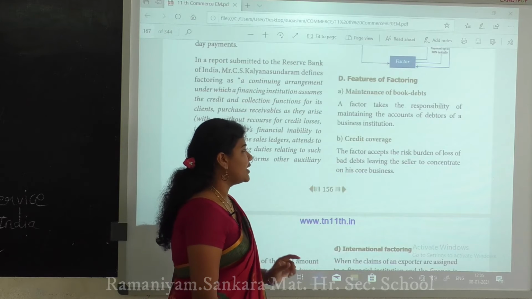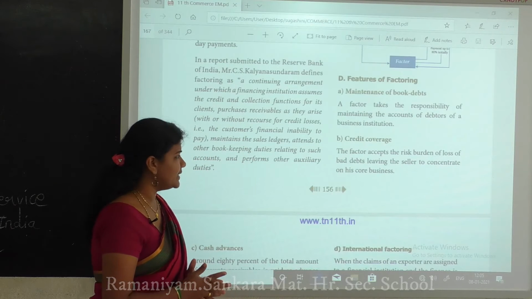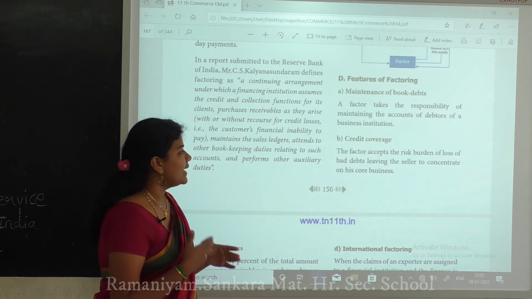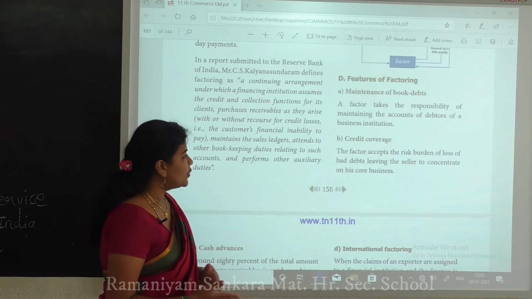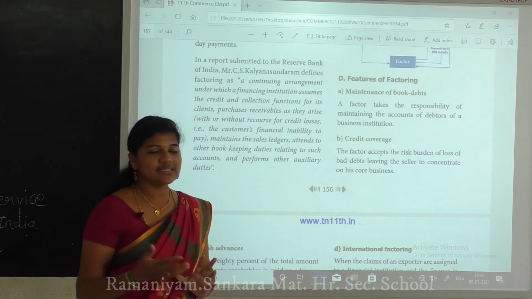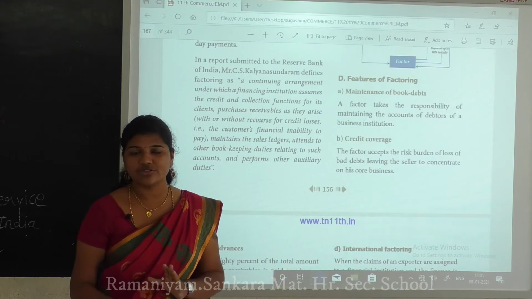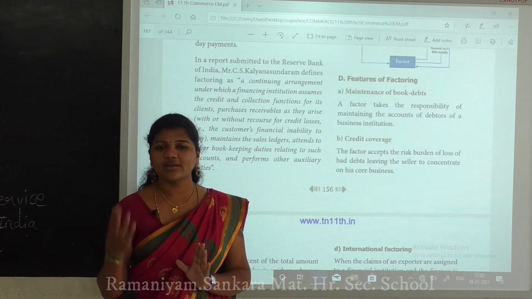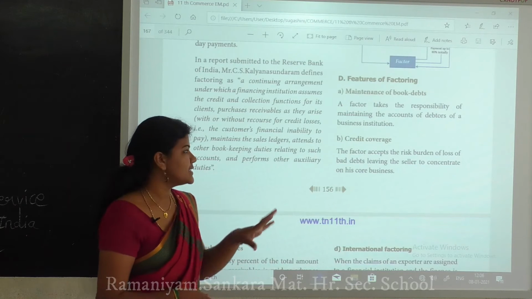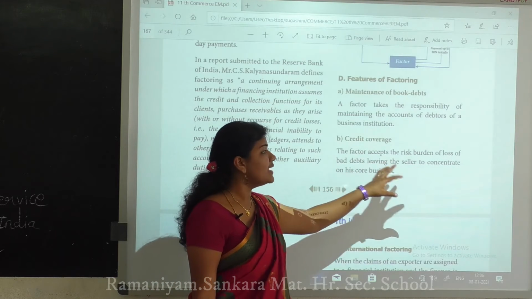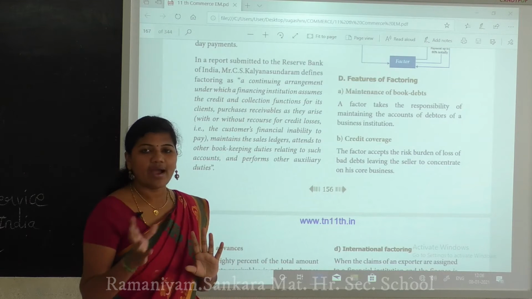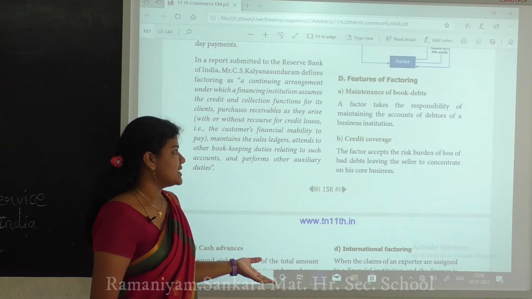The second one is credit coverage. The factor accepts the risk of losses from bad debts, leaving the seller to concentrate on his core business. Credit coverage means that if somebody did not pay cash and took everything on credit and cannot pay again, that is a problem. The seller is left free to put more concentration on the core business.